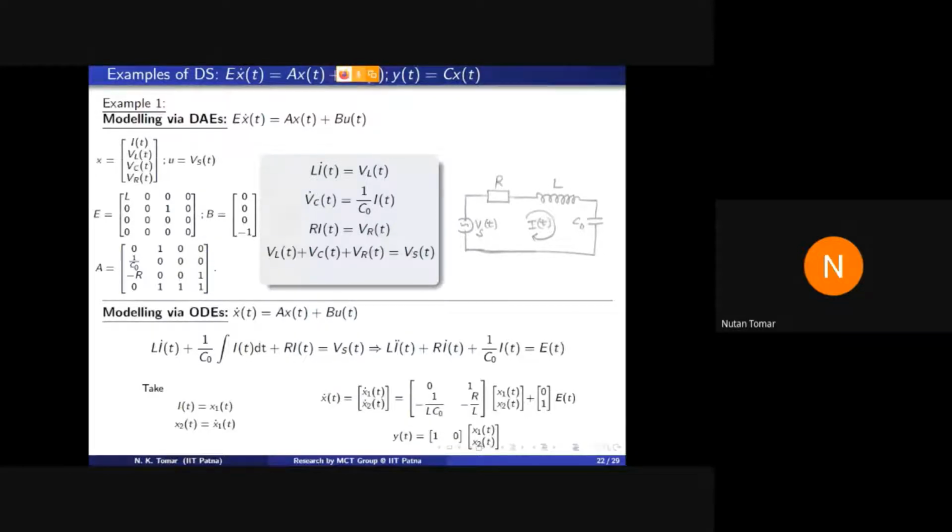See, originally we had four unknowns: I, VL, VC and VR. But in the state space form, the state vector contains information about I and I dot, because x1 is I and x2 is x1 dot, that is I dot, and I dot is somehow some constant multiple of VL. So the state vector of this system contains information about two unknowns out of 4, that is I and VL.